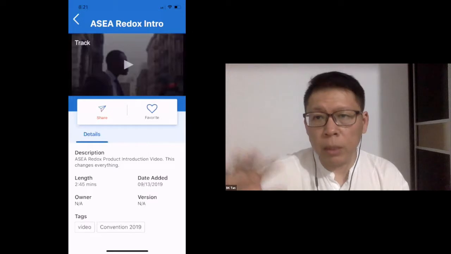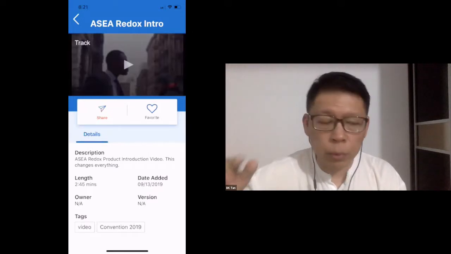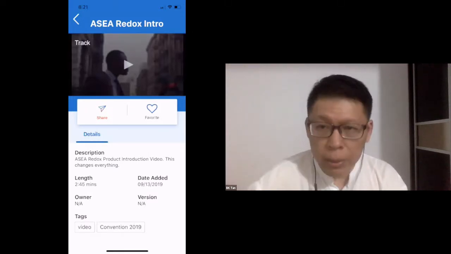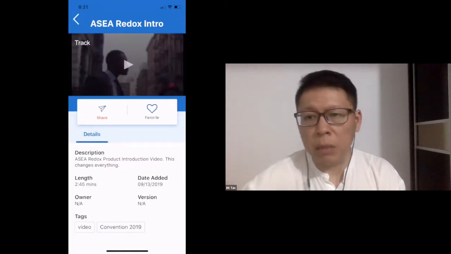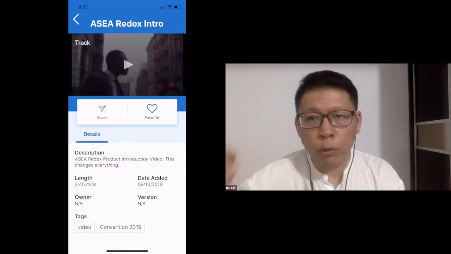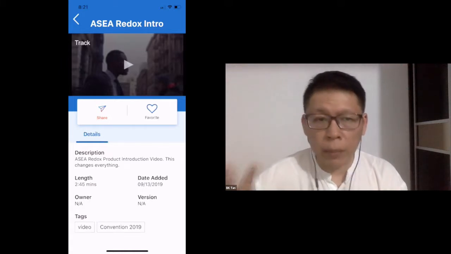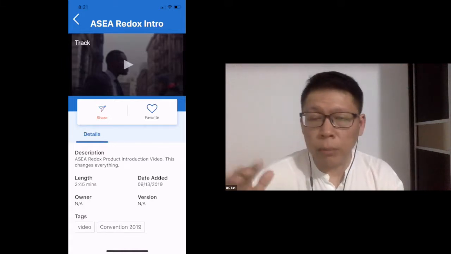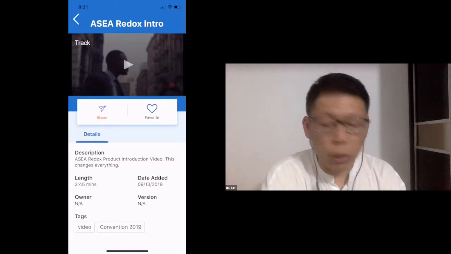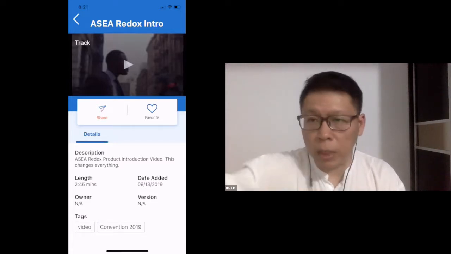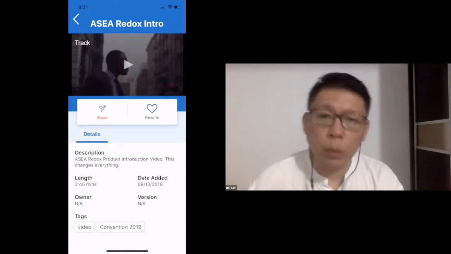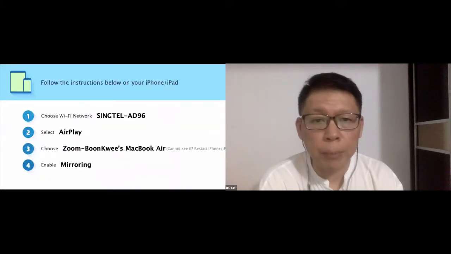I know that some of the Android users had trouble with the video playing in the app itself. I think that has been fixed already. So if you try to play and it doesn't play, it could just be a bug for now, but I think it has been fixed, so just give it a try. If not, it doesn't affect the person when they get it, because when the person gets it, it will play. It's just that it doesn't play on this app.